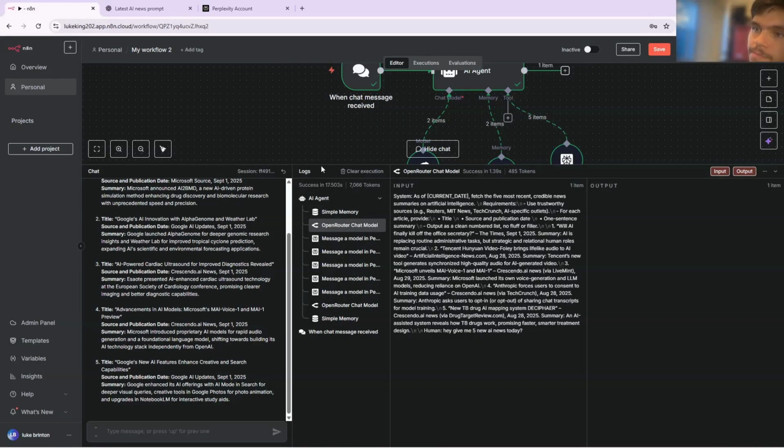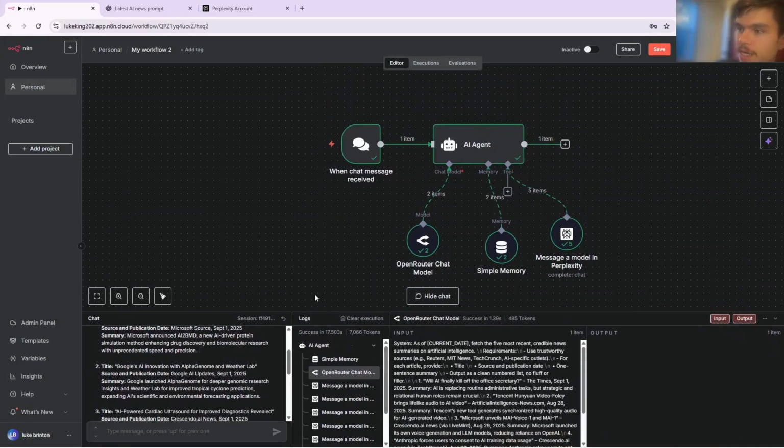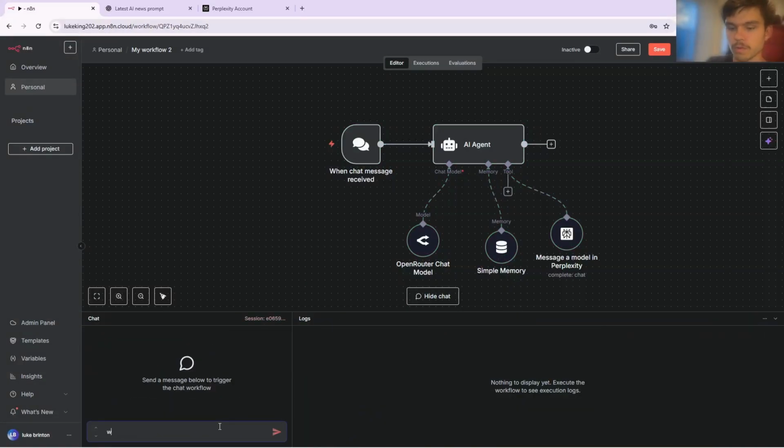And to end the video, there are a lot of use cases that you can do with this simple agent. You can say, what is some AI news in the healthcare space?